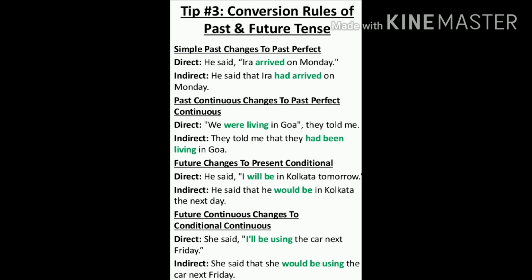So these are the rules which you need to remember to take care of the past and future tense in your direct speech, which means the past and future tense in your quotation marks. These are the changes which you need to remember. These are just the 4 changes.